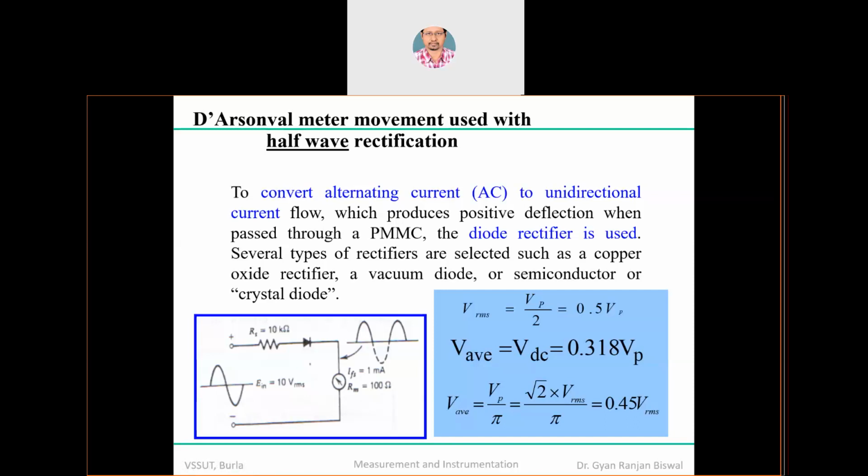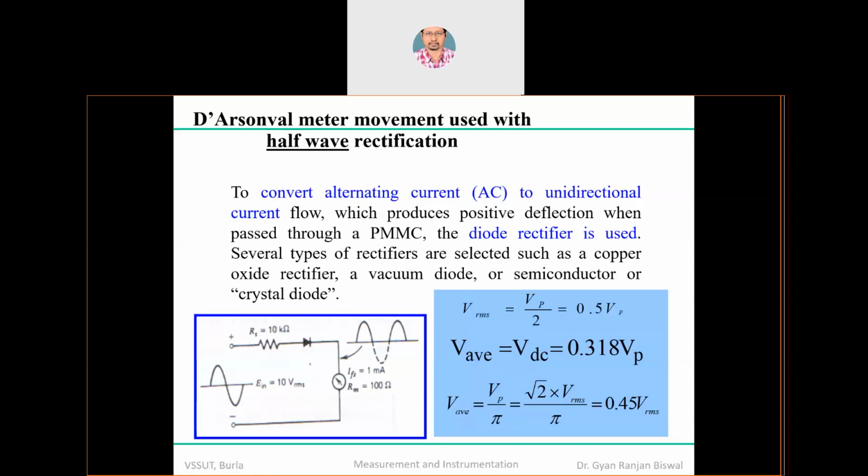But for our understanding, let's say we are given a supply, as mentioned in this particular diagram, of 10 volt RMS value, and there we consider a 10 kilo ohm resistance, and we apply a series resistance to the diode and we supply it. So what will happen? This diode is basically a semiconductor device, so it can give you a faithful response only in the forward direction, and in the reverse direction ideally no response. Practically the response can be neglected as compared to the magnitude of the forward bias current.